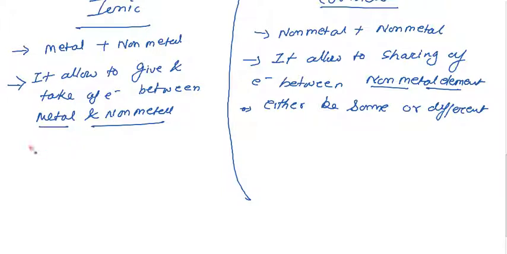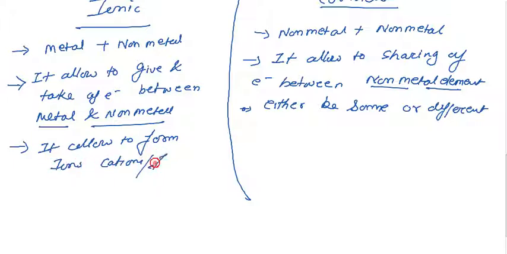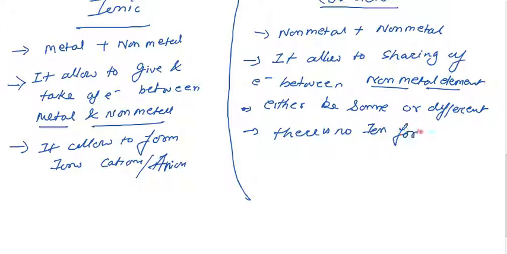In ionic bonding, ions are formed, like cations and anions. But in covalent bonding, no ion formation occurs.